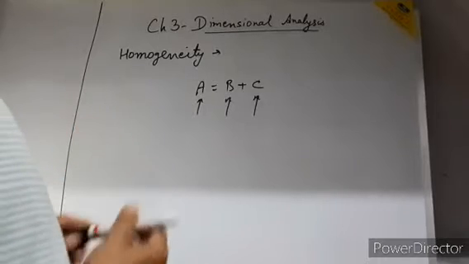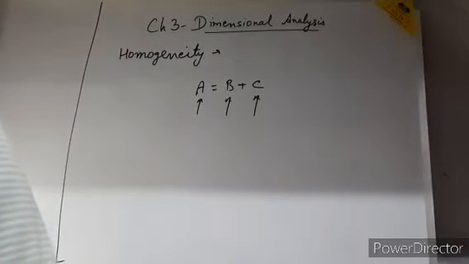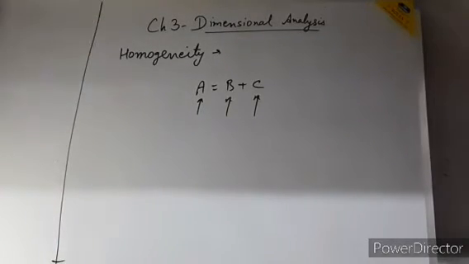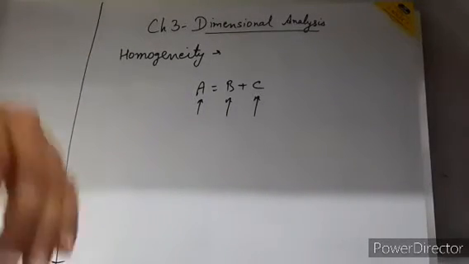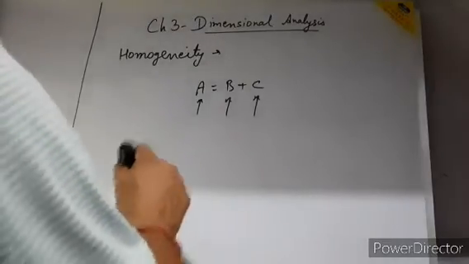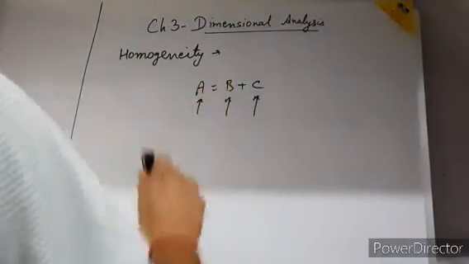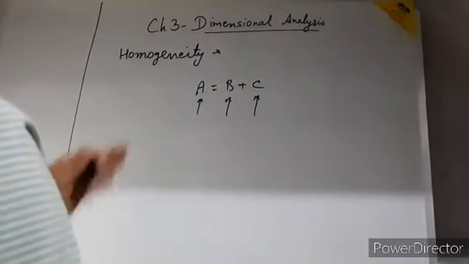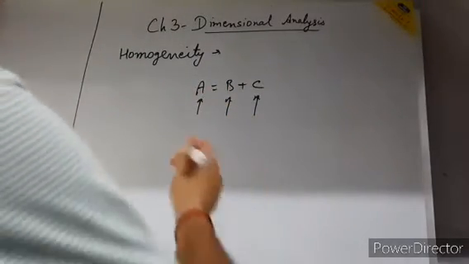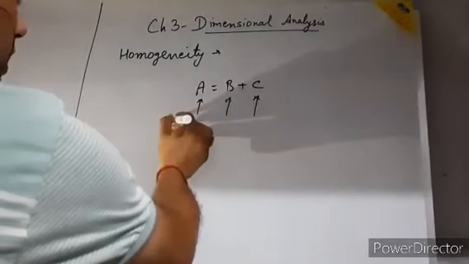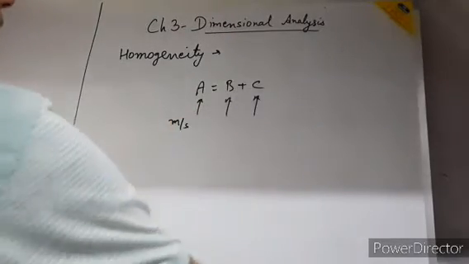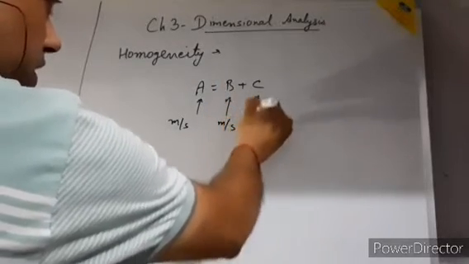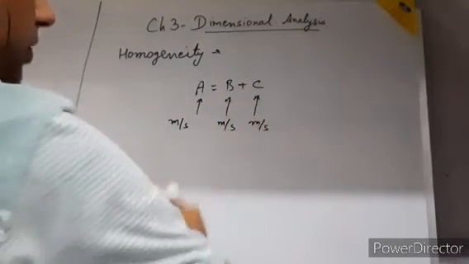Okay, so now I am coming to the next topic. A has a unit, B also has the same unit as A, and C also has the same unit as A or B. Suppose the unit of A is meter per second, then the unit of B is also meter per second and the unit of C is also meter per second.